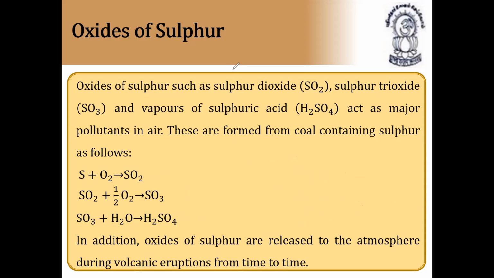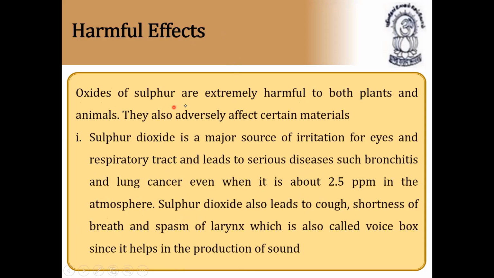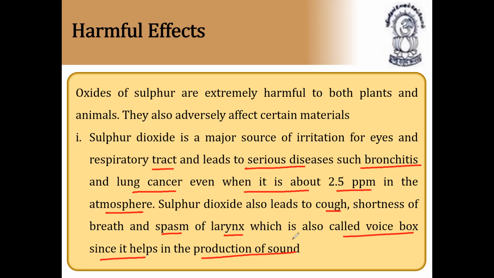Next continuation. Oxides of sulfur are extremely harmful to both plants and animals. They also adversely affect certain materials. Sulfur dioxide is a major source of irritation for eyes and respiratory tract and leads to serious diseases such as bronchitis and lung cancer, even when it is about 2.5 ppm in the atmosphere. Sulfur dioxide also leads to cough, shortness of breath, and spasm of larynx. It is also called the voice box since it helps in the production of sound. So these are the harmful effects of sulfur dioxide.